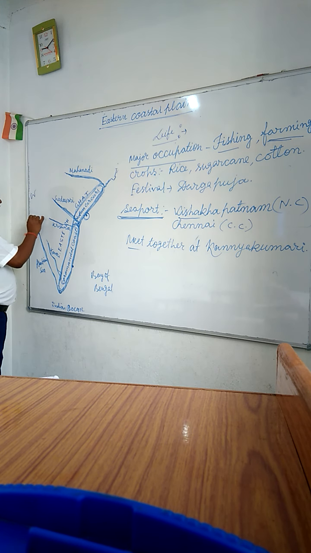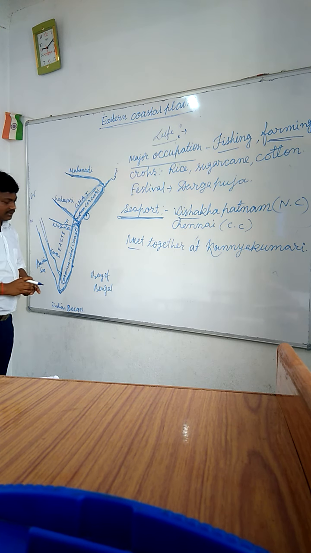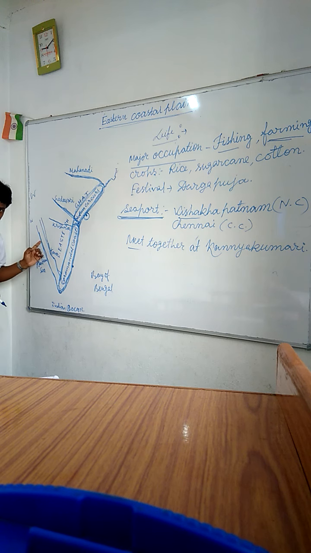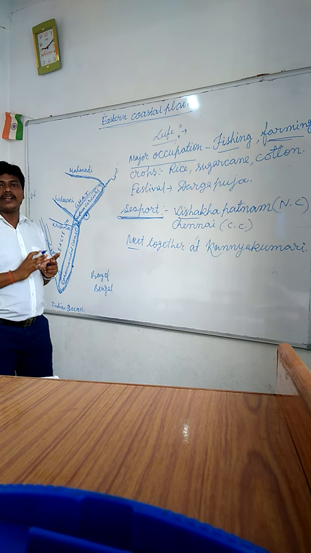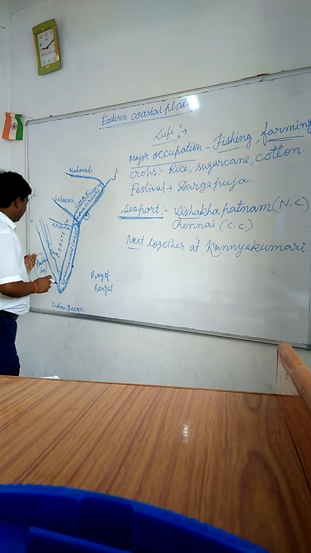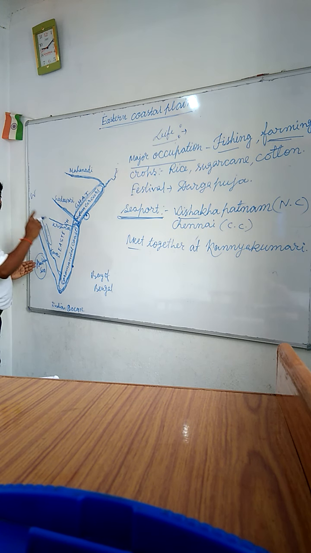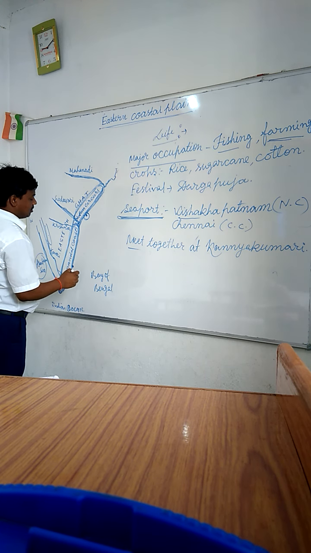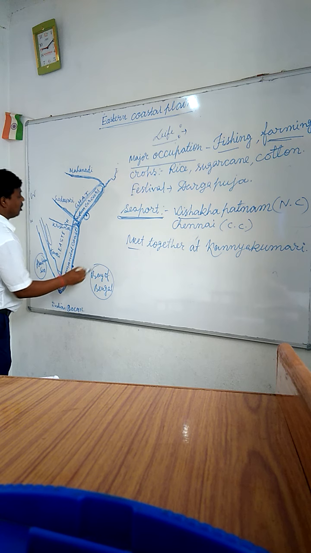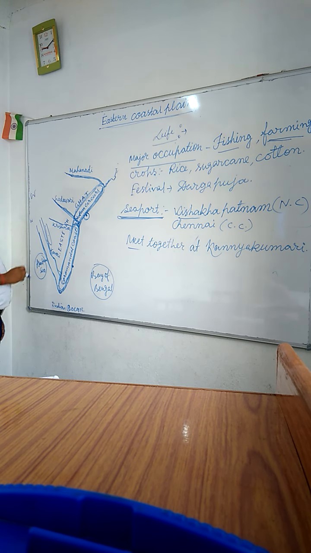Students, the western coastal plains. What is the western coastal plains? The plain which is located between the Arabian Sea and Western Ghat. Western coastal plains is located between the Arabian Sea and Western Ghat, and eastern coastal plain is located between the Bay of Bengal and Eastern Ghat.